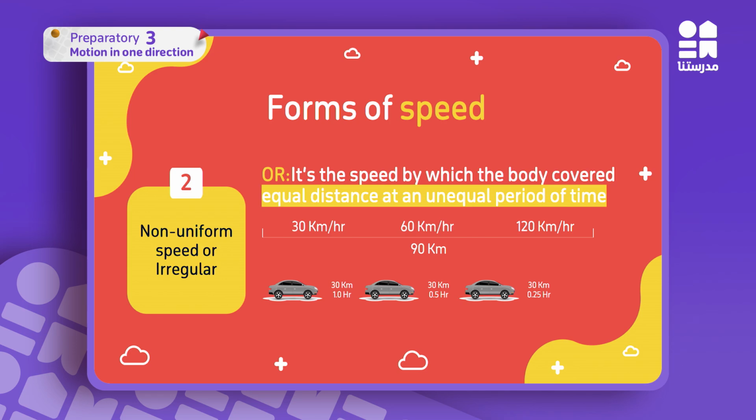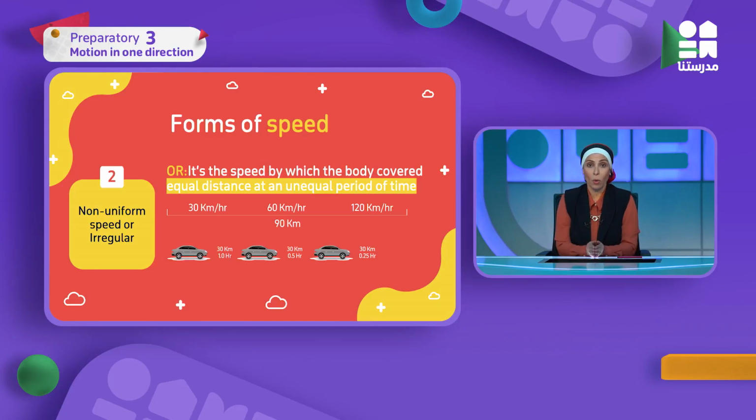So let's say now, what is the fixed value here? The distance. The distance is fixed: 30 kilometers, 30 kilometers, 30 kilometers. But the changing factor here is what? The time. First an hour, then half an hour, and then a quarter of an hour. Also in traffic the car stops a bit, moves a bit, finds a bump, and so on. But here I fixed my distance, and the time is what keeps counting.